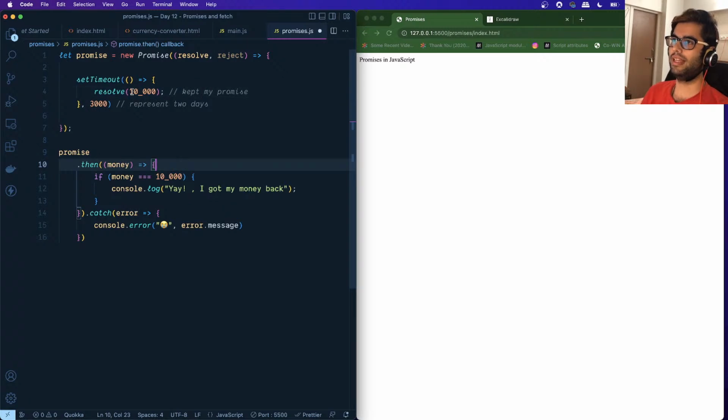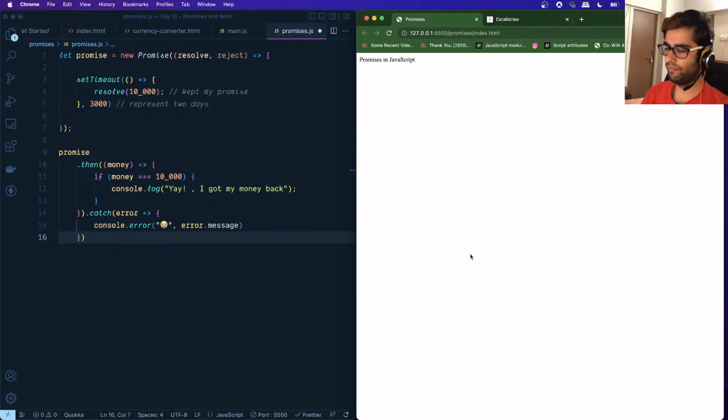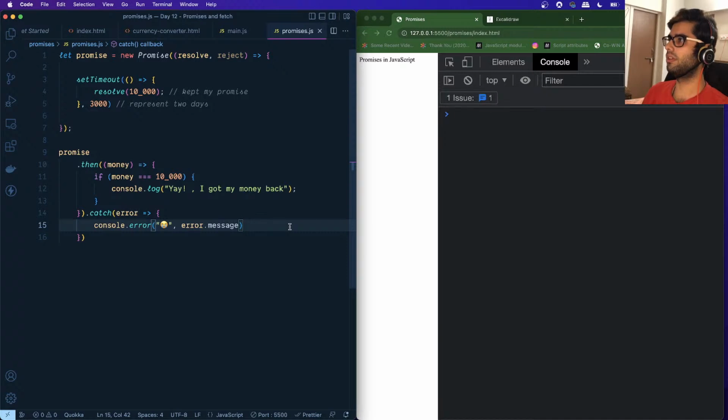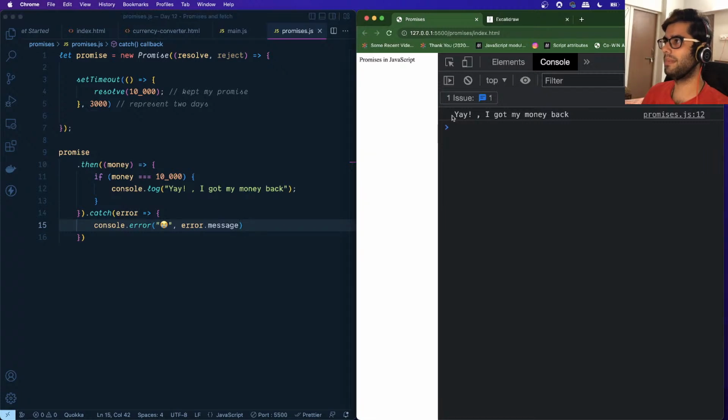Then we are passing this value over here, so this value will be received by this function as a parameter. This callback function will receive the value 10,000. Then we'll just check whether the money is 10,000 or not. If that's the case, we will be logging this value in the console. So let's try this example out. Let me zoom in the console. Let's save the changes, and 1, 2, and 3, you can see that we are getting this message from the console, yay, I got my money back.